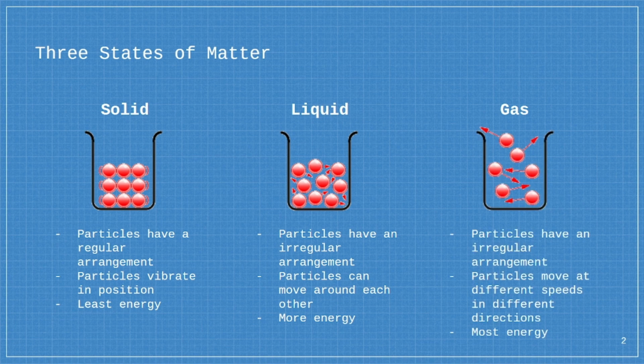In gases, the particles have almost no arrangement whatsoever and have very large spaces between them. This is because there is almost no intermolecular forces of attraction between the particles in a gas. The particles can move freely and in random directions at different speeds. This can be seen by the arrows in the diagram. Particles in a gas have the most energy when compared to the other two states of matter.